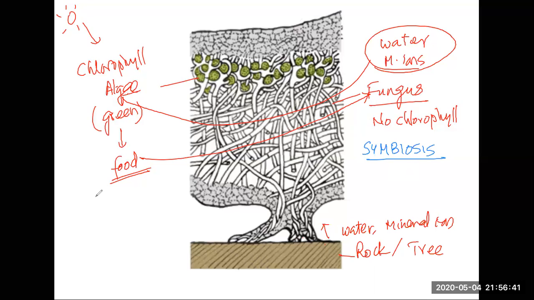So that means lichens are not one organism. Lichens are not a single organism. Lichens are a combination of two different microorganisms, two different microbes together form lichen. And what are the two microbes? One is algae, and the second one is the fungus. Okay, lichens are made up of algae and fungus.